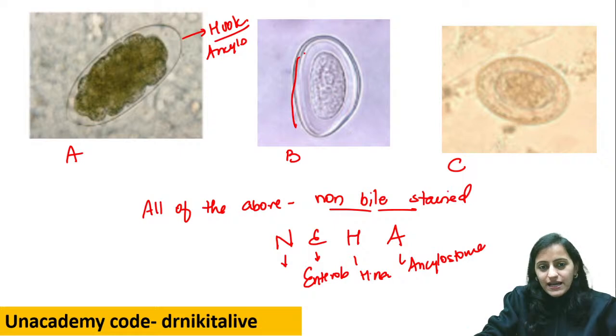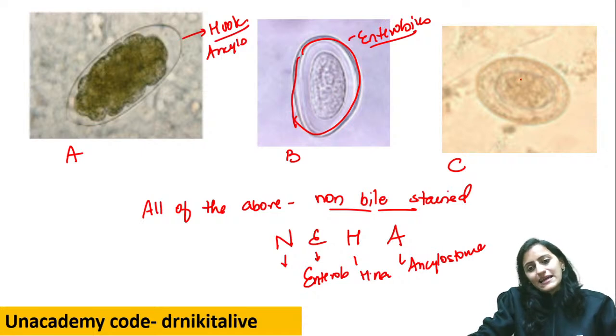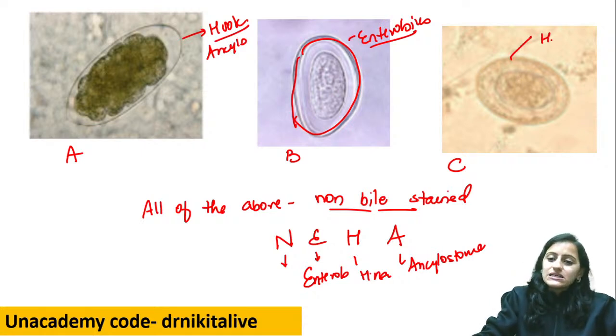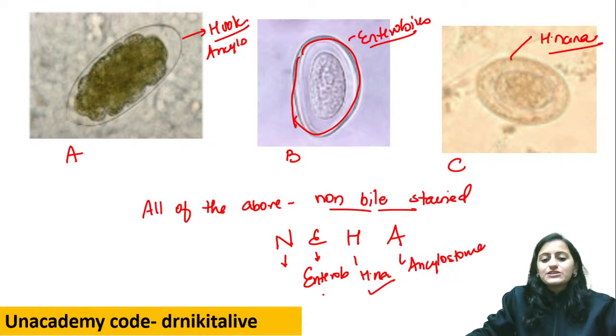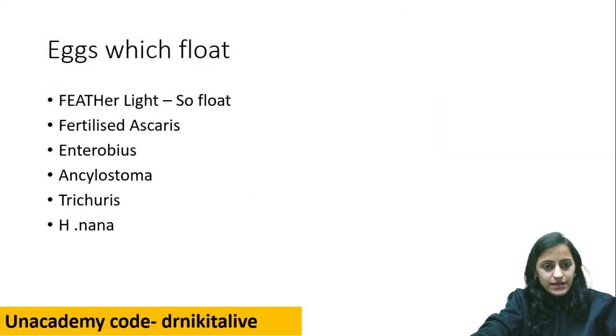This is what egg? Plano-convex. This is Enterobius. Plano-convex is Enterobius. This egg here is H. nana, with the bipolar filaments. So H. nana, Enterobius, and Ancylostoma, all of these are non-bile stained. Okay, all of these are non-bile stained. Remember the mnemonic NEHA.